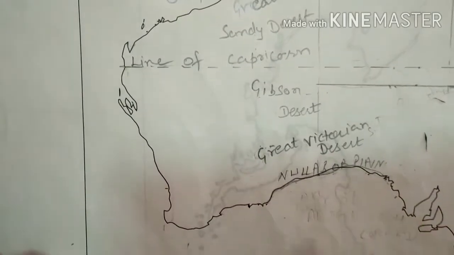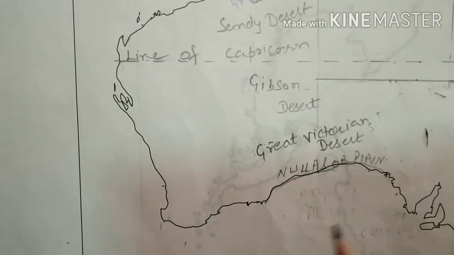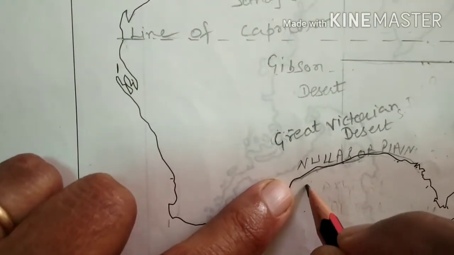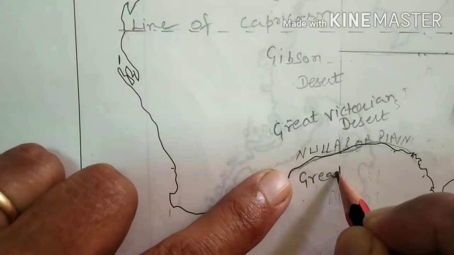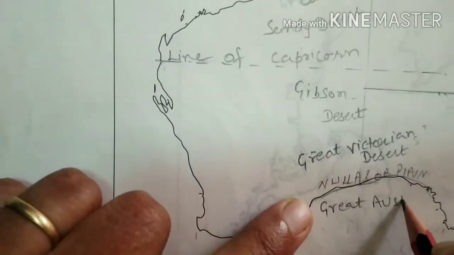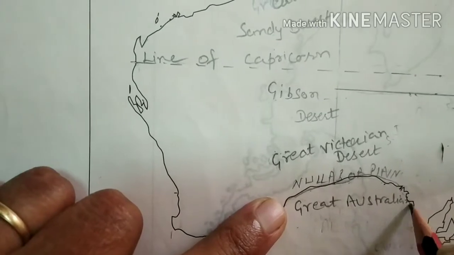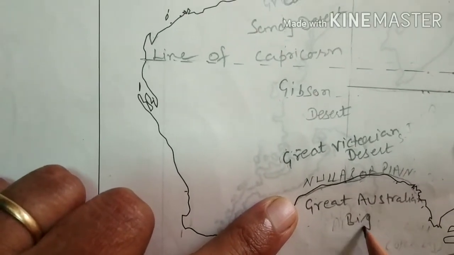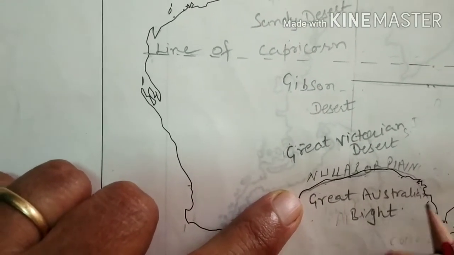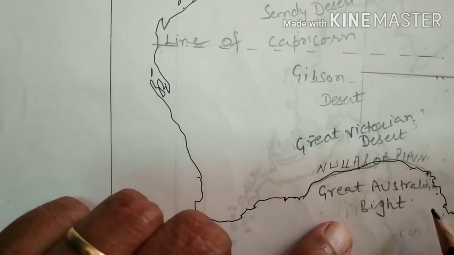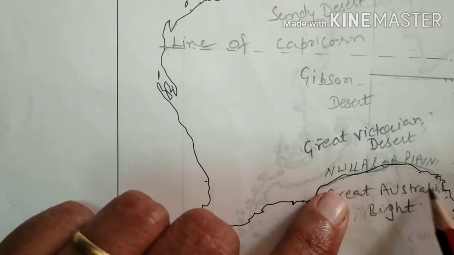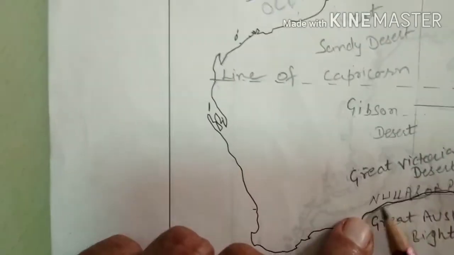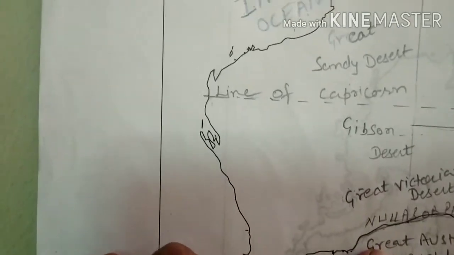And down here we have the Great Australian Bight. Bight also means an open bay. Remember in mind, open bay, Great Australian Bight. It is down from the Nullarbor Plain. This is the arc: the arc is the Nullarbor Plain and down is the Great Australian Bight.